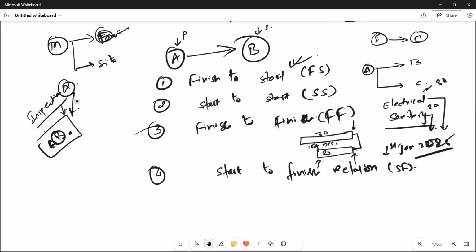Okay, so having the concept of this task relationship, now let's go to the software and see how we define the relationship between various activities in our software.